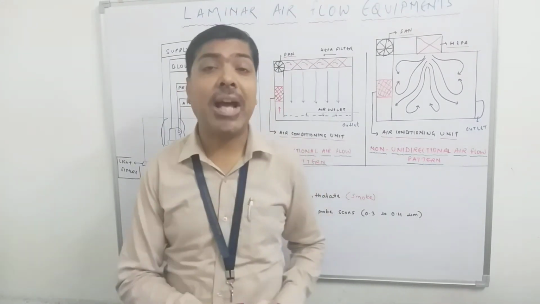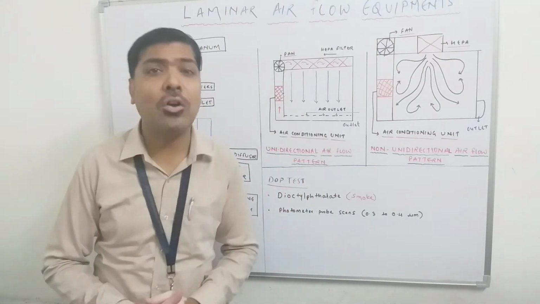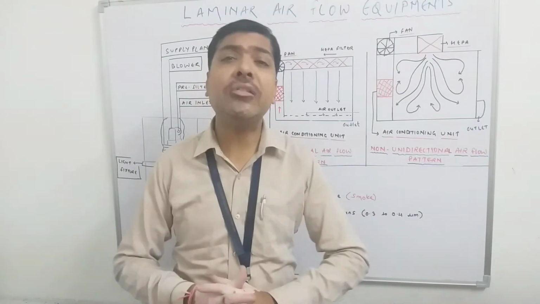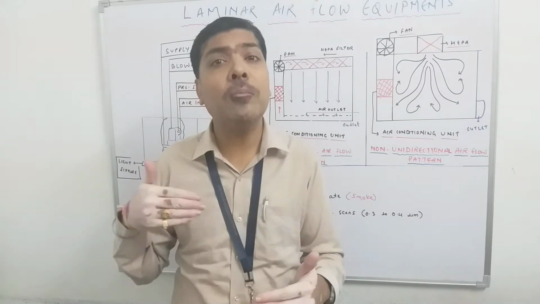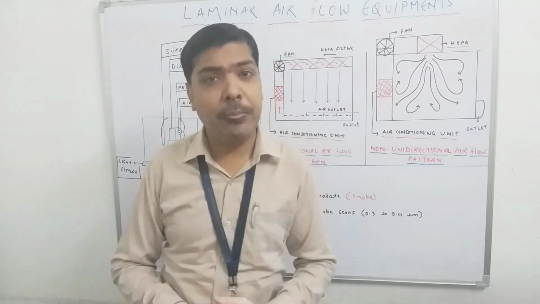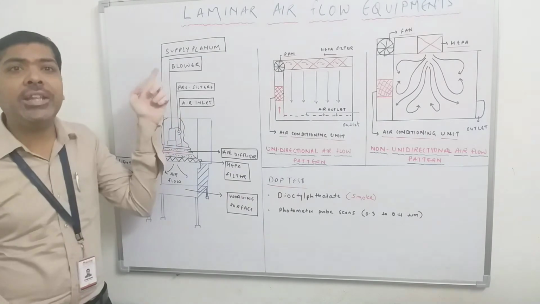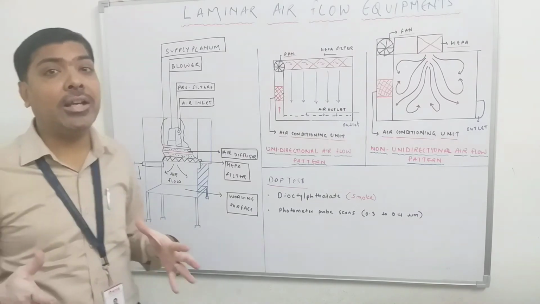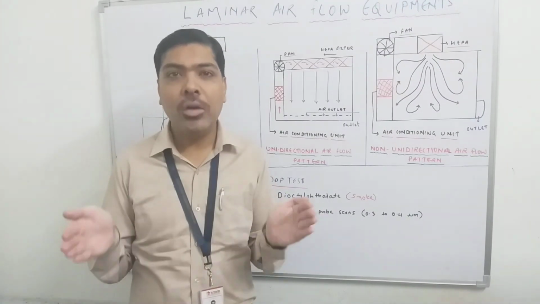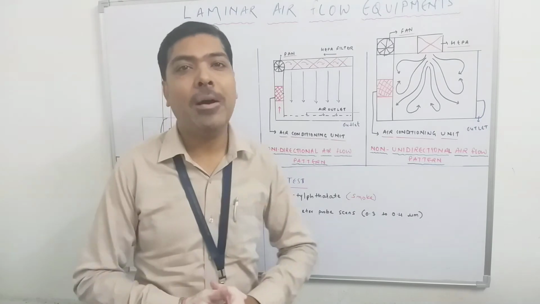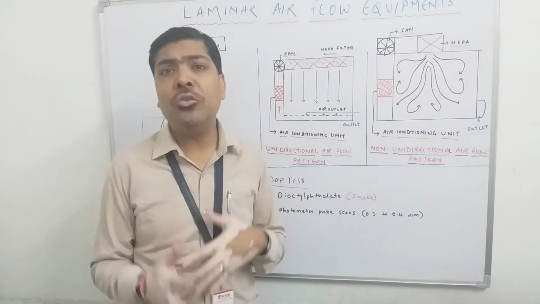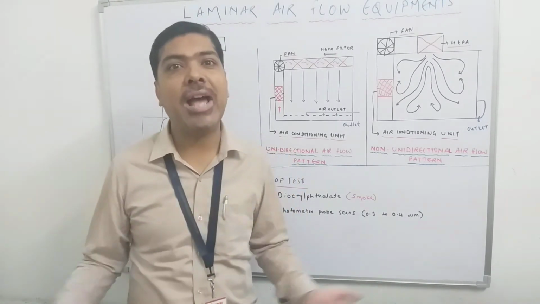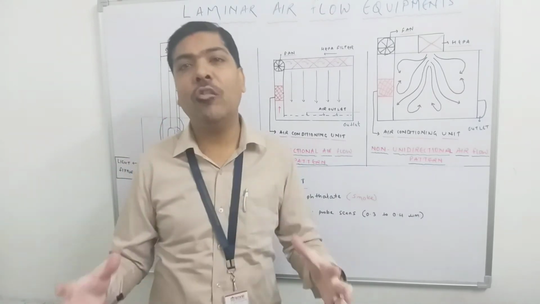Okay, but the size of the smoke particles or the vapors of the DOP is around 0.3 to 0.4 microns. So ideally, these vapors should not move across the HEPA filter. It means whatever vapor we are providing to the supply plenum will be directed towards the HEPA filter, but the HEPA filter should have the capability to hinder the movement of this DOP particle. Okay, so if no DOP particle is transmitted across the HEPA filter, then we can assure that our HEPA filter is working with full efficiency.